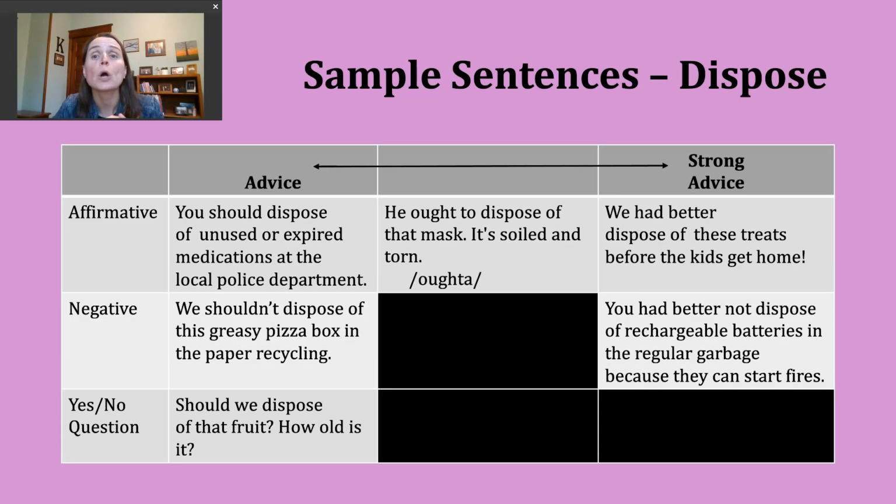Now let's go to our third way to give advice, and that is using had better. Okay. Again, our pattern here stays the same. We start with a subject, we use had better, and then we use the base verb. Now, many people consider this to be sort of the strongest way to give advice.